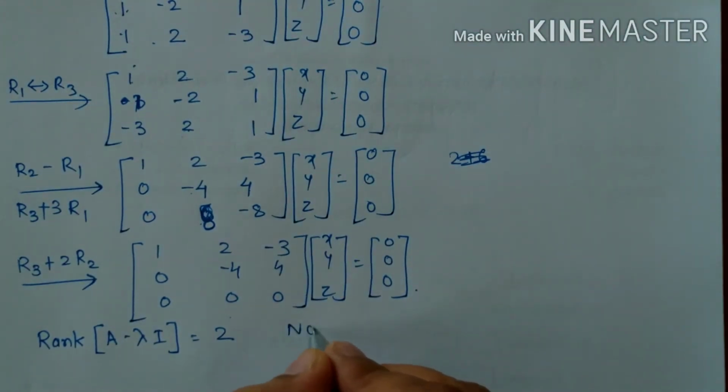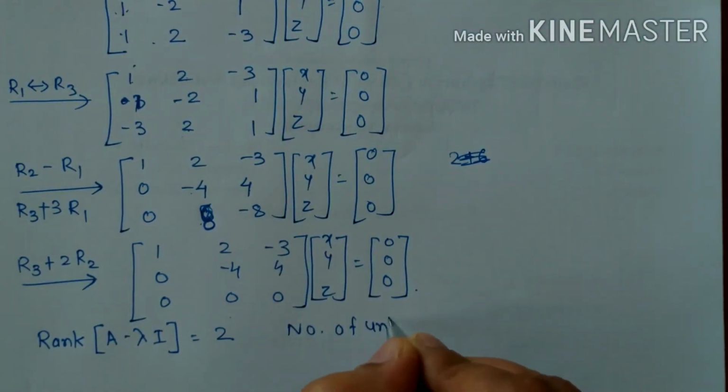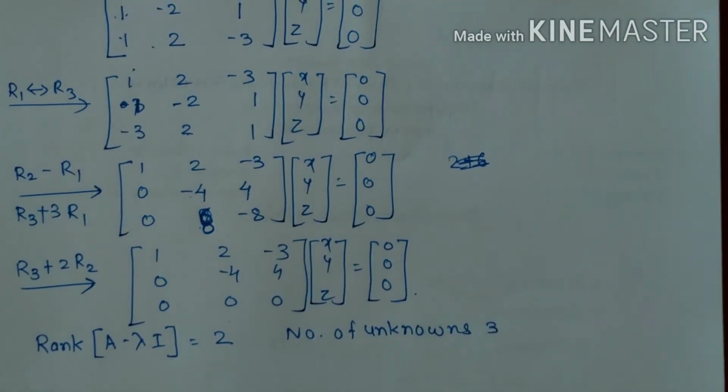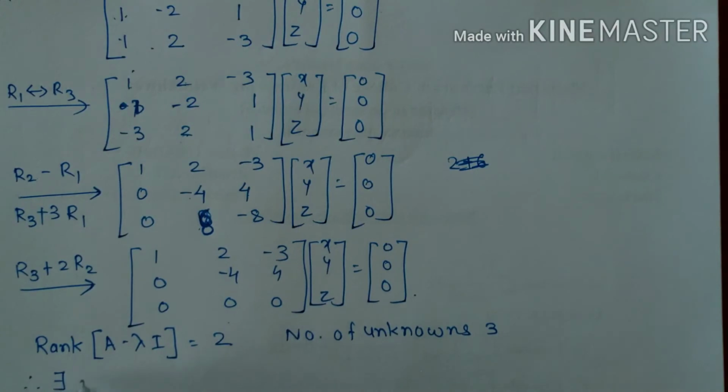Then the number of unknowns is 3. So therefore there exists 3 minus 2, that is 1 linearly independent solution.